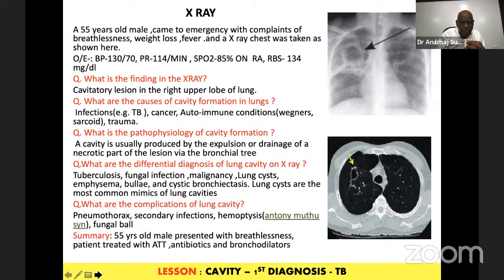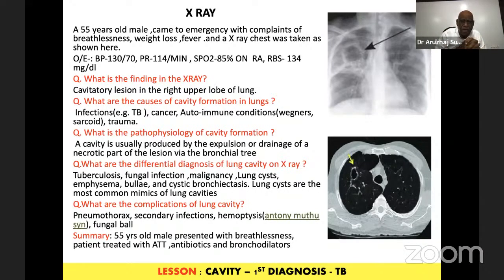It's a very interesting lung problem. You find a very beautiful cavity in the right upper lobe in the posterior segment. And this is very classical. When there is a lesion in the upper lobe, posterior segment, cavity, it is tuberculosis unless proved otherwise. And the cavity has got multiple problems. A cavity always means open tuberculosis.